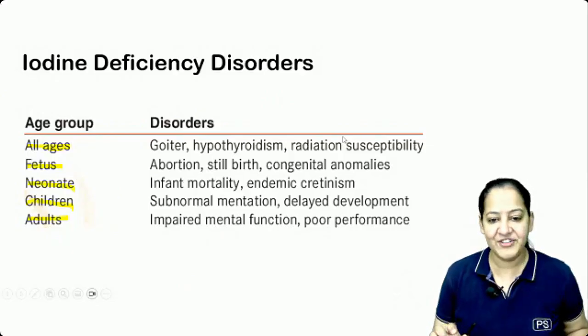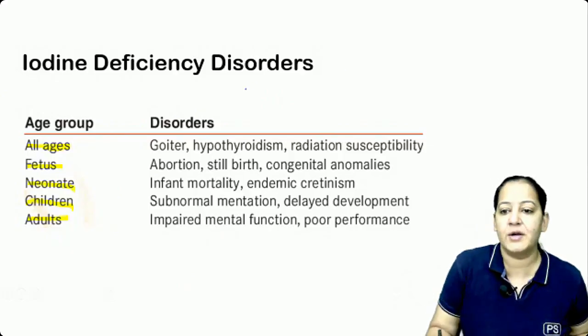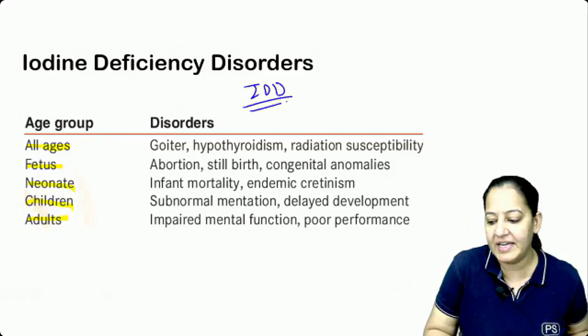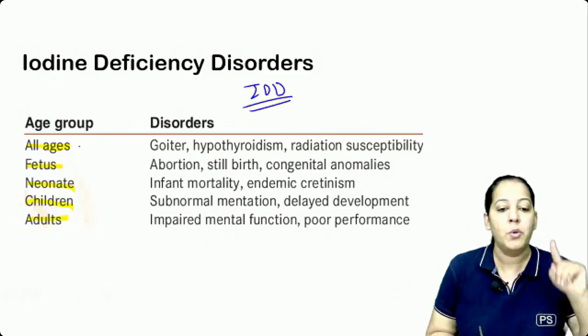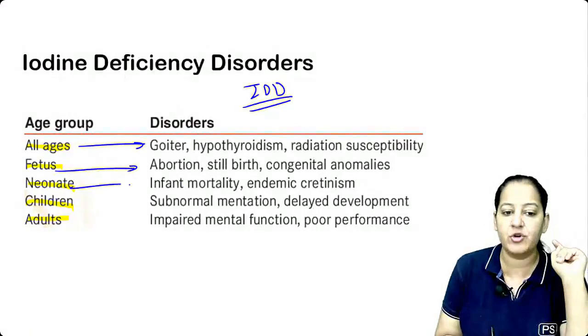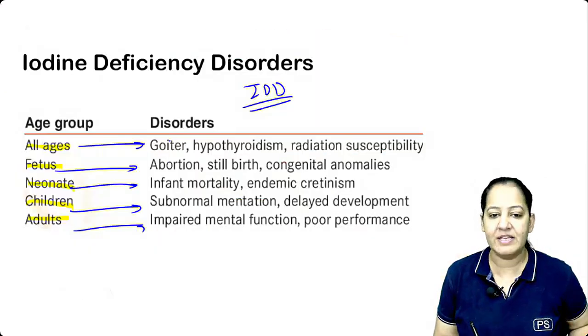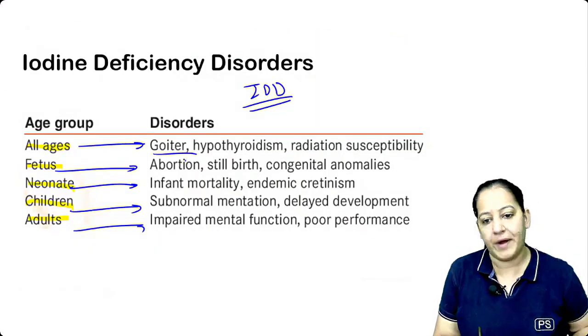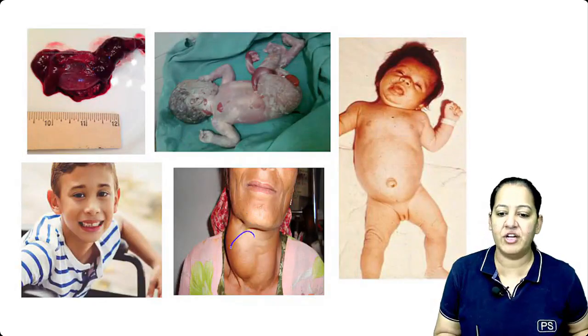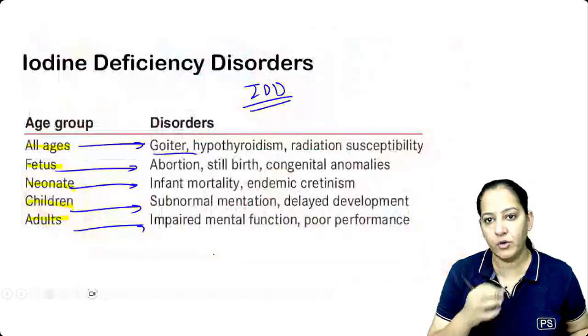Iodine deficiency disorders are known as IDD. What happens in all age groups? What happens in the fetus? What happens in the neonate? What happens in children? What happens in adults? We will see one by one. In all age groups, goiter is common. Whenever iodine is deficient, goiter is very common. Can you see this is goiter? You know why goiter occurs.